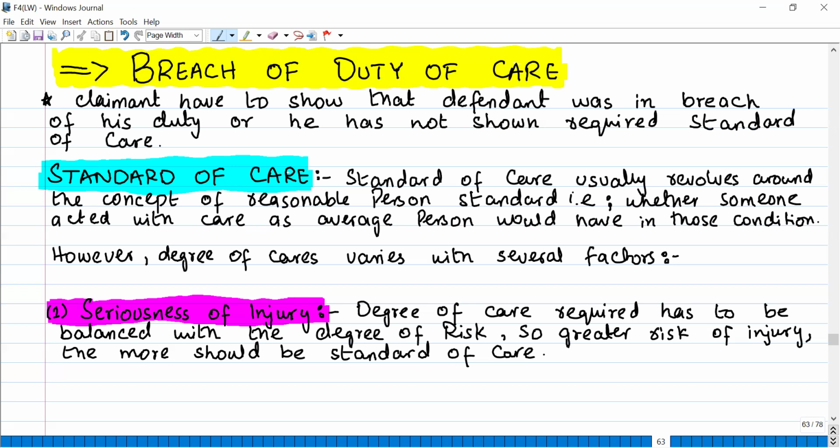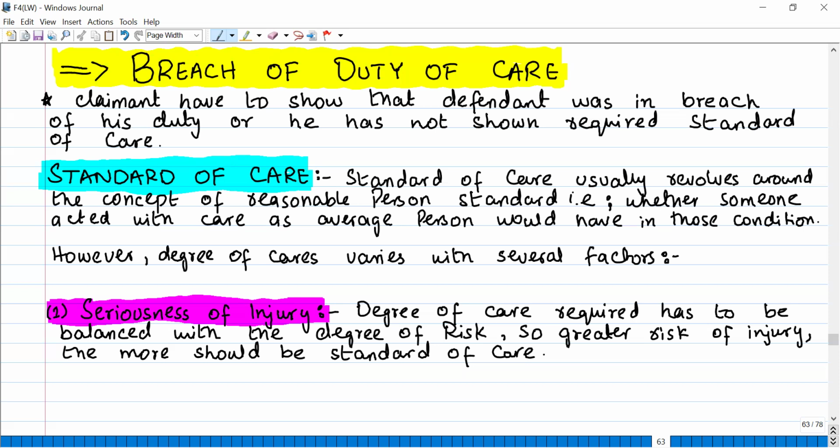Standard of care basically means that for the duty of care that you owe to a person, there should be some standard of it, right? He has not shown the required standard of care. So if you have to show a required standard of care in some situation and you did not show that, you did show the care but not at that standard, then you also breach the duty. So there are two things in breach of duty of care. Number one, you breach the duty yourself, or you did not show the required standard of care.